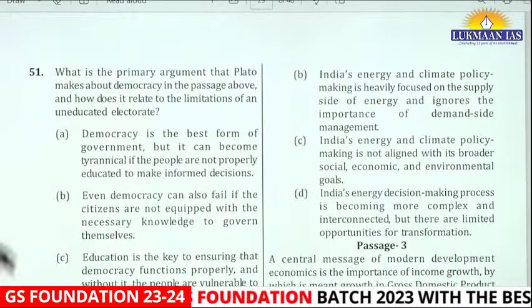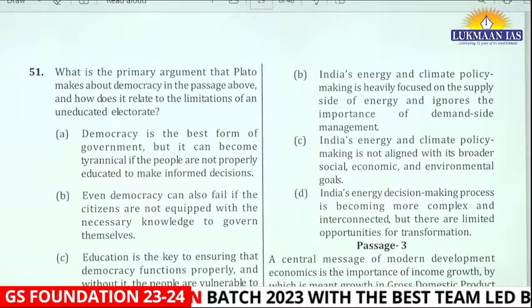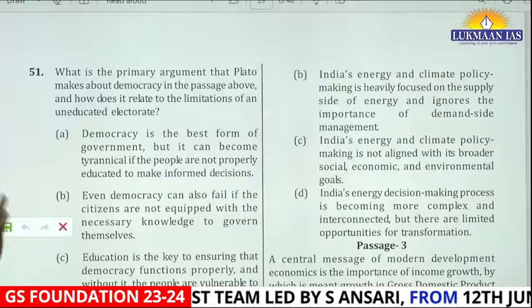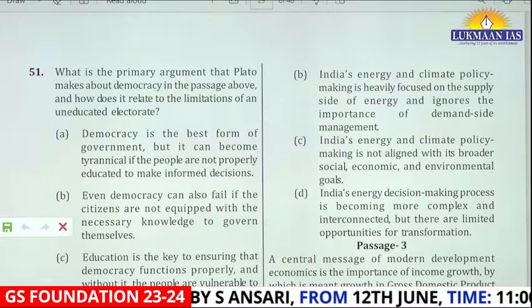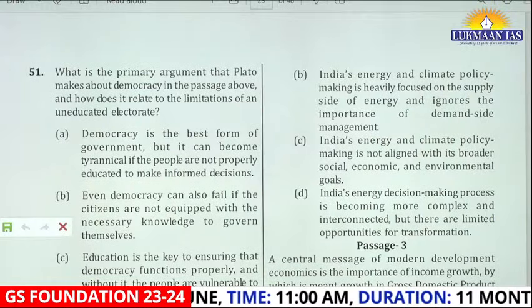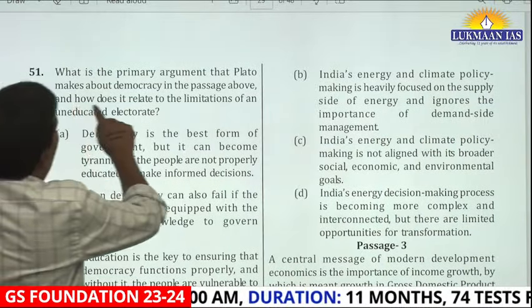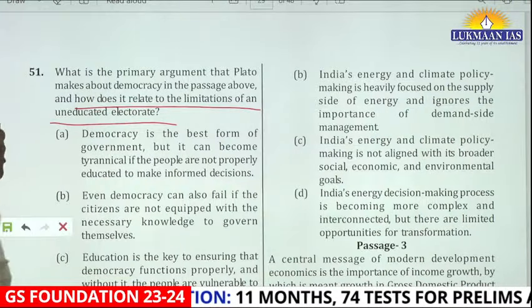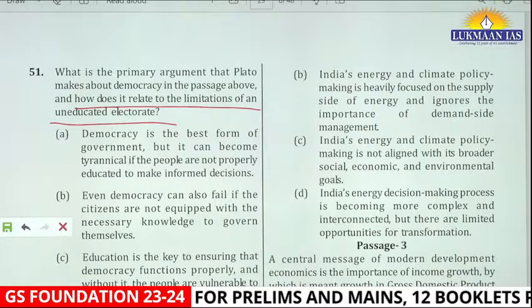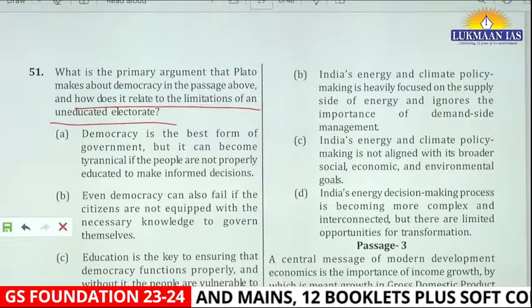Okay, let's see this question. But again, whatever story I told you, you do not have to assume that while answering this question. What is the primary argument that Plato makes about democracy in the passage above, and how does it relate to the limitation of an uneducated electorate?